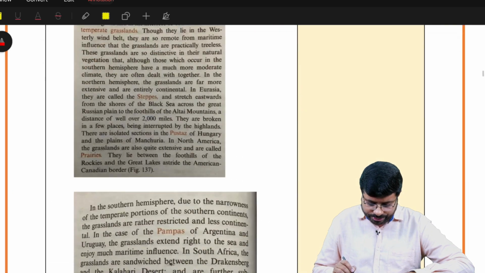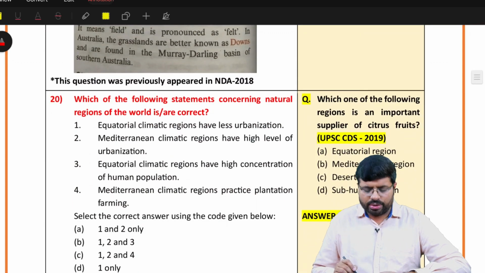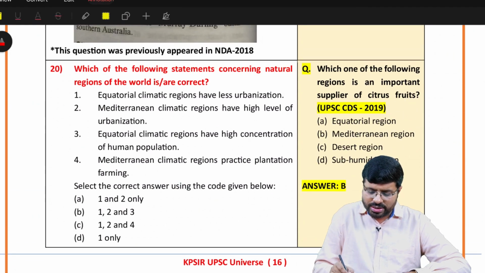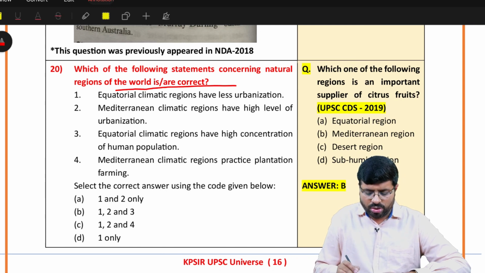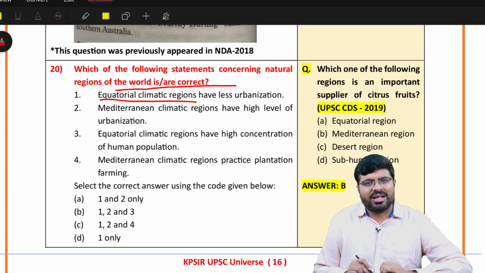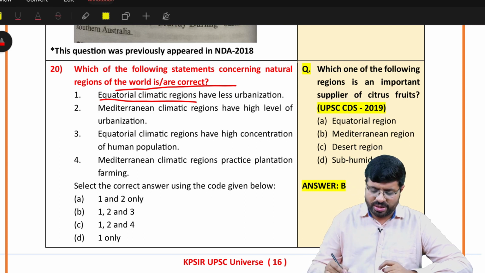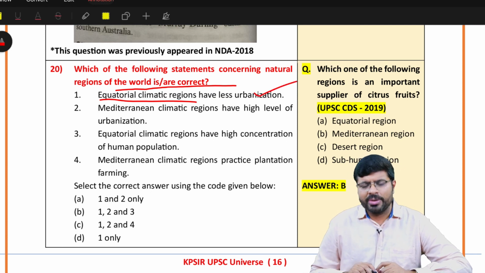Then the next question, 20th question, very basic question. I want you to definitely get this answer right. So if you see, which of the following statements concerning natural regions of the world are correct? You know, equatorial climatic regions have less urbanization. Obviously, our equatorial climate, you have all the beautiful snakes, so much amount of diversity, thick forest, Amazon. Why would you have urbanization? Definitely less urbanization, right?